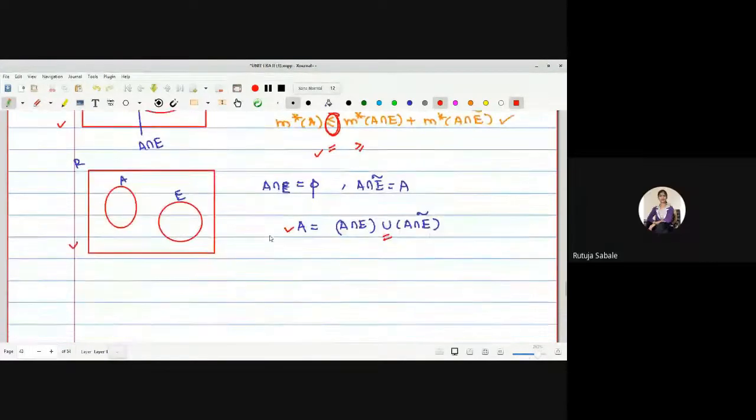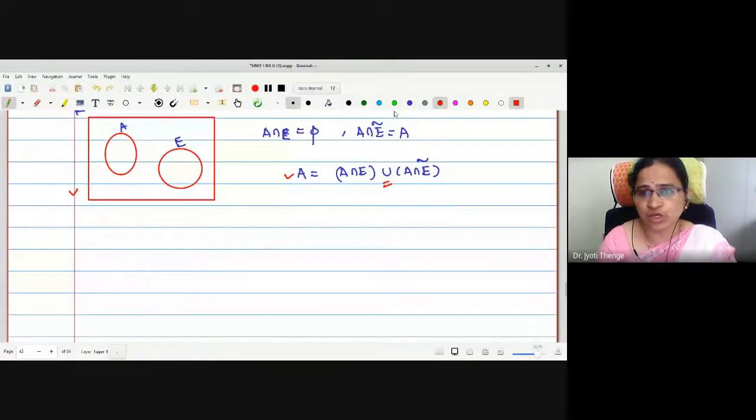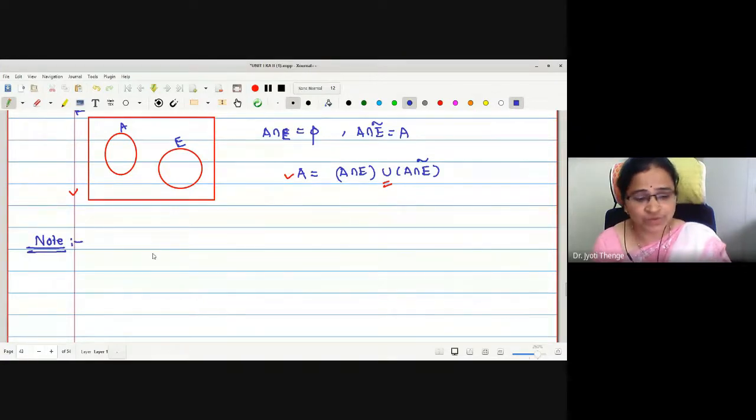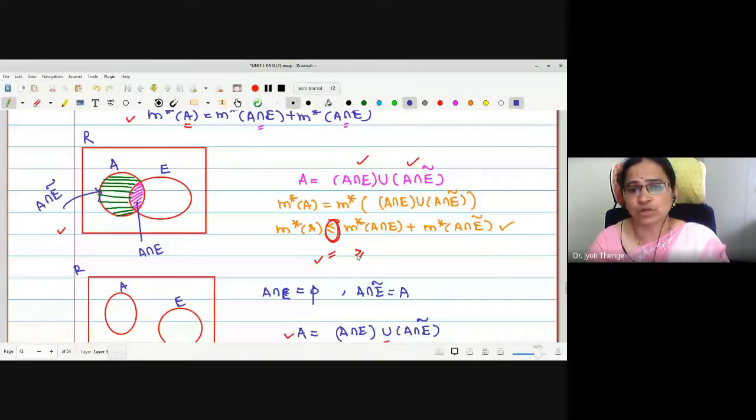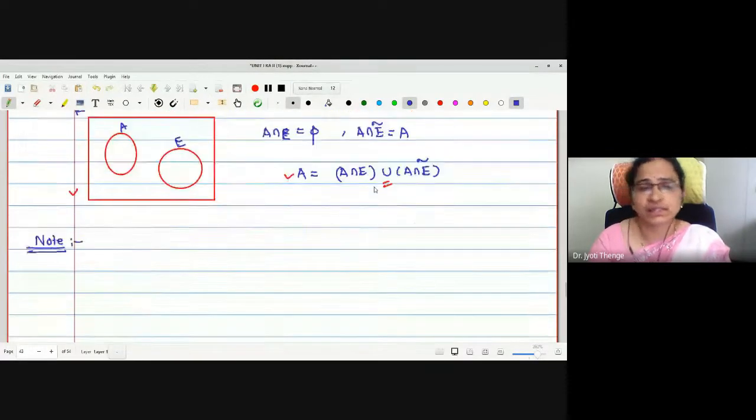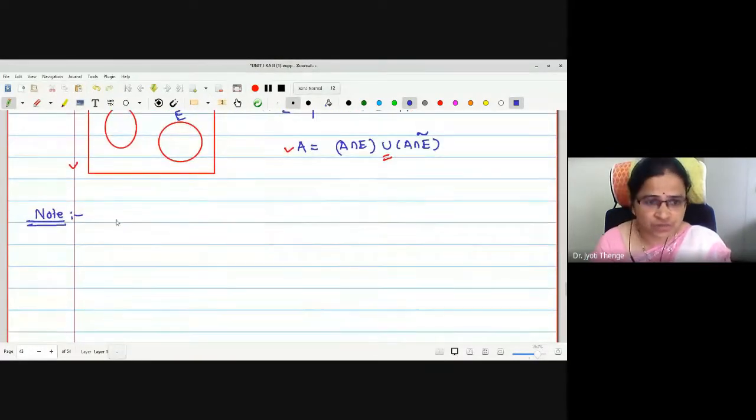Yes, ma'am. Okay. Well, here I will just put a note on this, or one can say a remark. This is the note: instead of equal to, if we have greater equal, then also it will be sufficient. Let me write. We know that A is written as A intersection E union A intersection E complement.